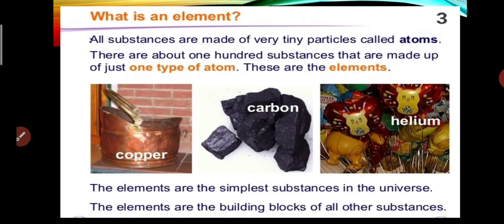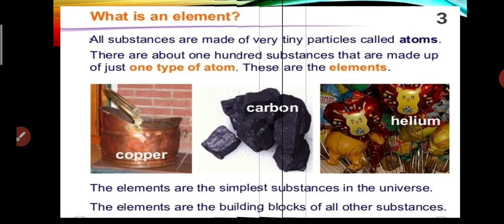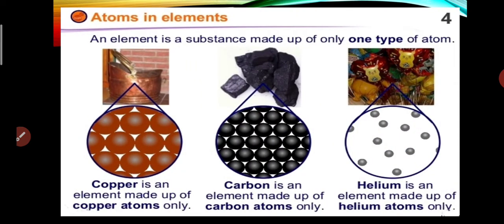There are about 100 substances that are made up of just one type of atom. They are known as elements. Example, copper, carbon, helium. The elements are the simplest substances in the universe. These are the building blocks of other substances. Example, copper is an element made up of copper atoms only. Carbon is an element made up of carbon atoms only. Helium is an element made up of helium atoms only.